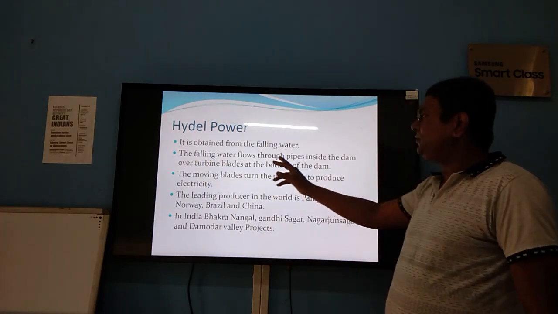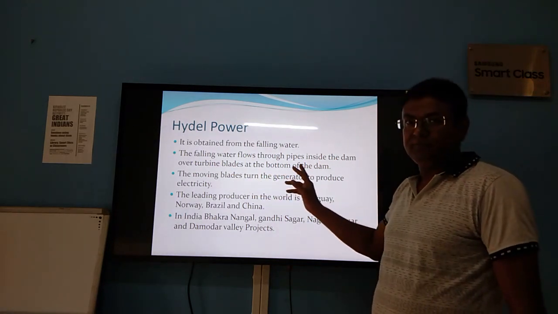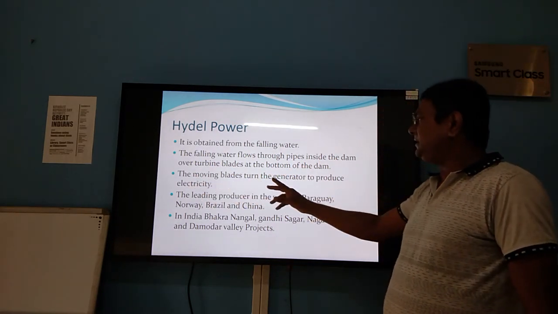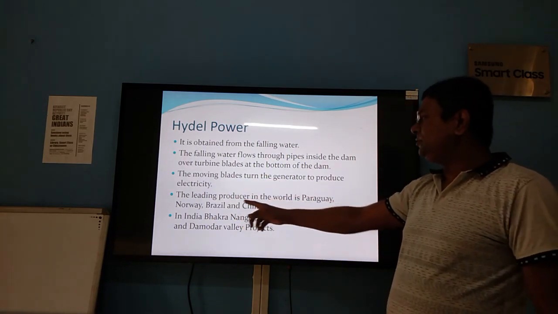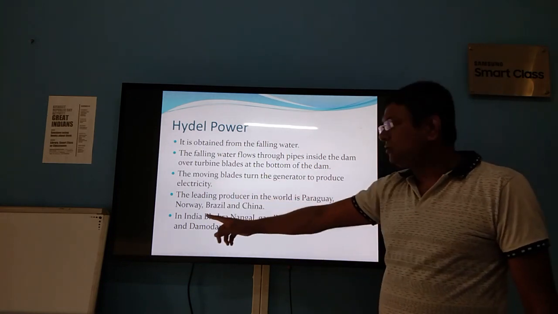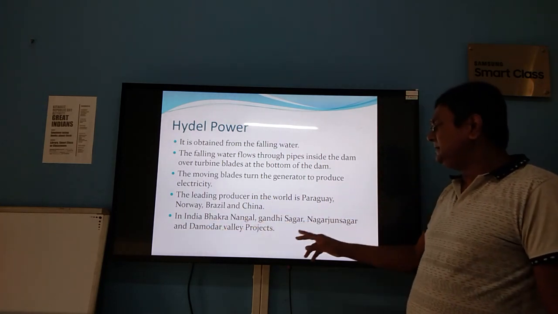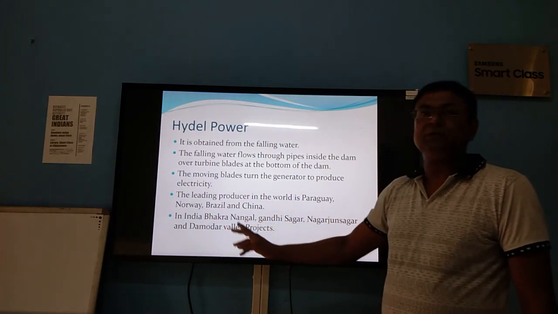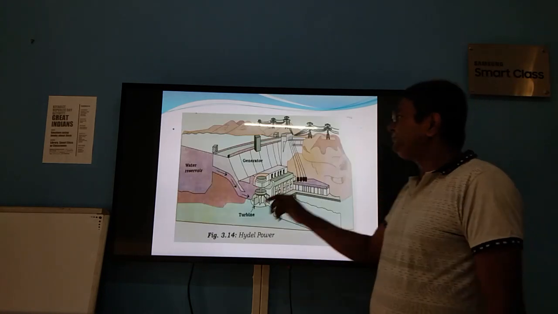The falling water flows through the pipes inside the dam over turbine blades at the bottom of the dam. The moving blades turn the generator to produce electricity. The leading producers in the world are Paraguay, Norway, Brazil and China. In India, Bhakra Nangal, Gandhi Sagar, Nagarjuna and Damodar Valley project are the main sources of hydel power.